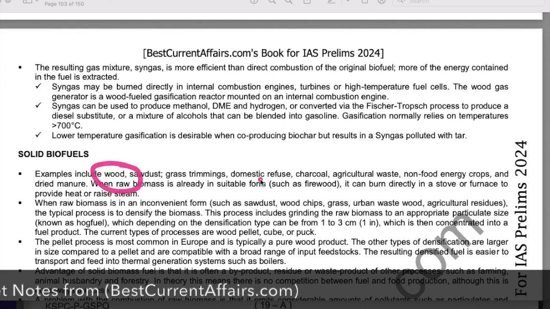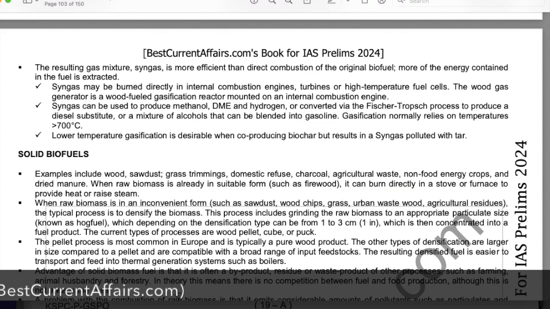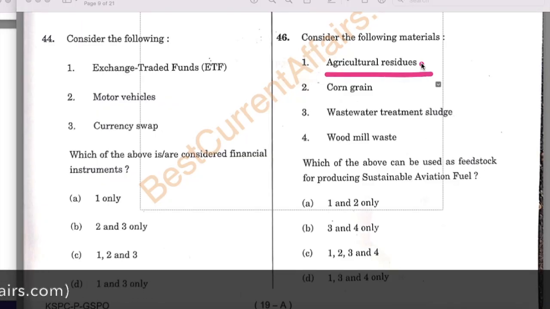So wood is there, and agriculture residue is there, it is correct, 4th is correct.